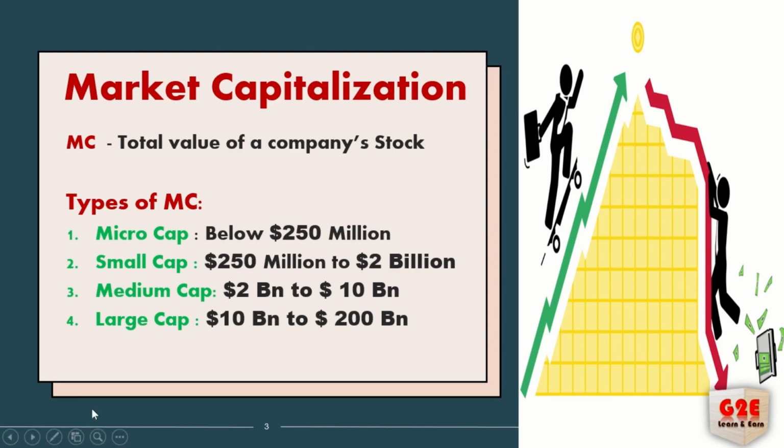These are the criteria. Micro cap is below $250 million. From $250 million to $2 billion is small cap. Medium cap is $2 billion to $10 billion, and large cap is $10 billion to $200 billion. This is what world stock exchanges fix for micro cap, small cap, medium cap, as well as large cap.